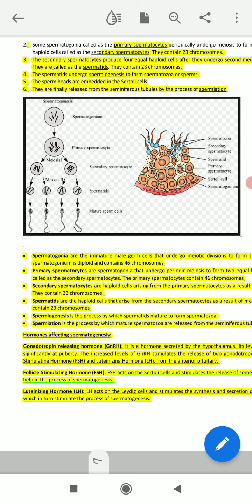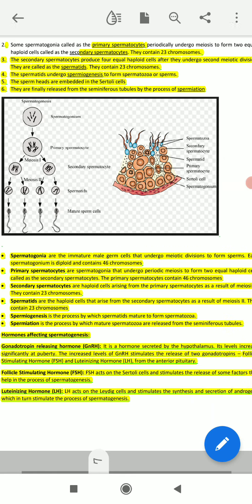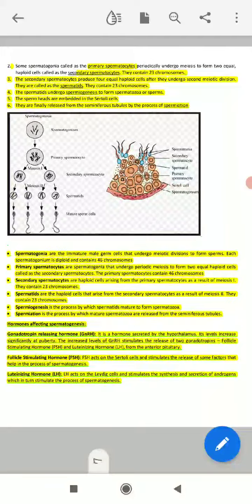So you have to remember the names of a total of three hormones. The first one is GnRH. GnRH is the hormone which stimulates these two hormones, FSH and LH. FSH acts on the Sertoli cell, which provides nutrition to the mature sperm cell, and the luteinizing hormone acts on the Leydig cell, which stimulates the synthesis and secretion of the androgens, the male testicular hormone.